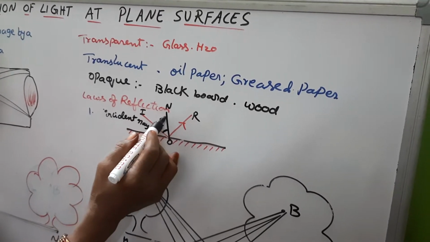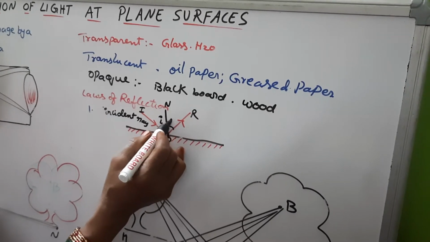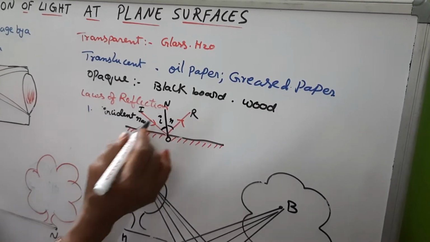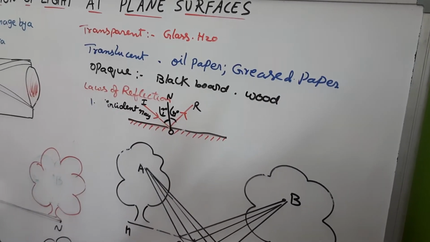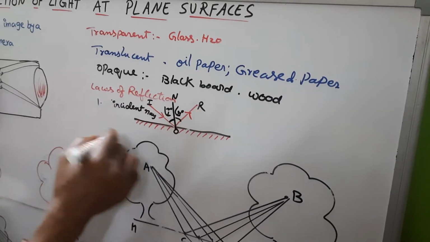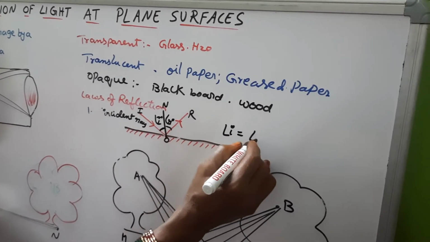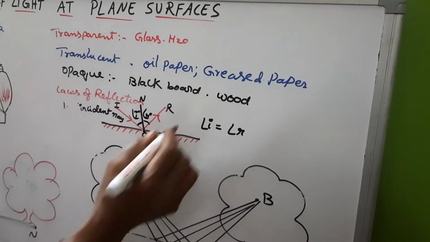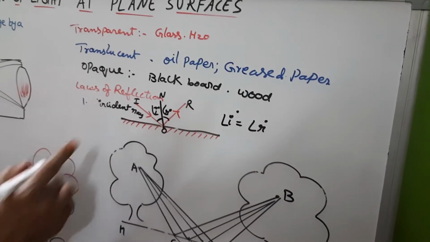And the angle between the normal and the reflected ray is called the angle of reflection, angle R. This is angle R, this is angle I. So according to the first law, always the angle of incidence is equal to the angle of reflection. This is the first law.